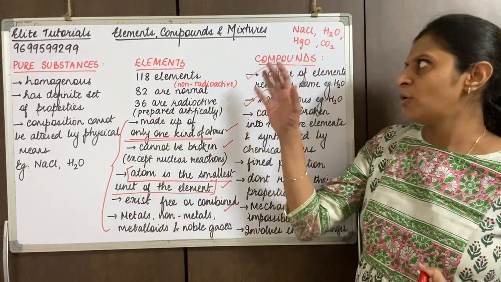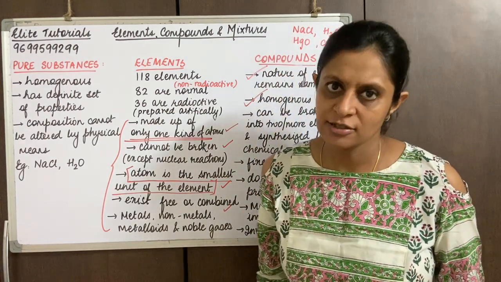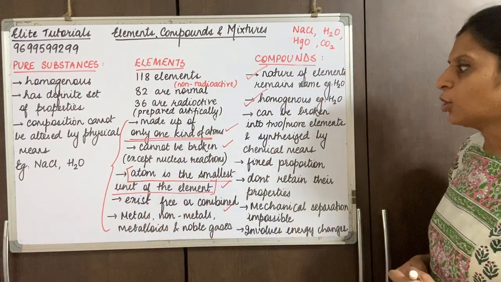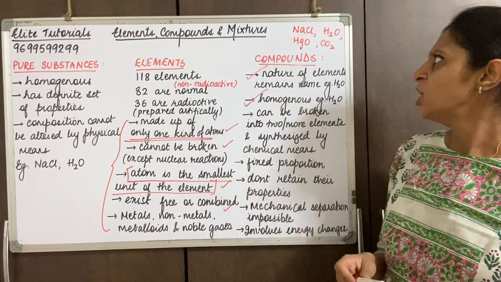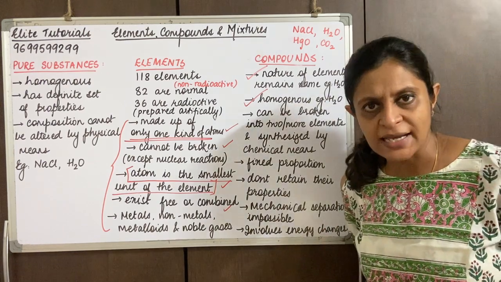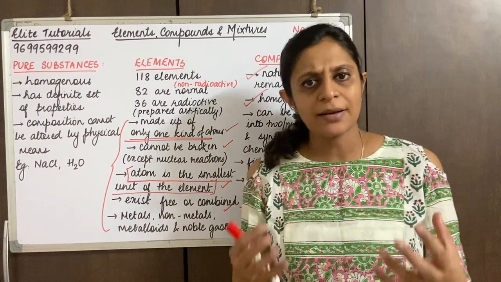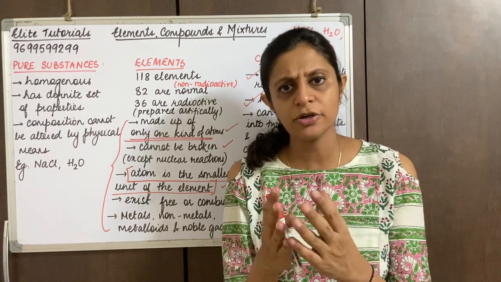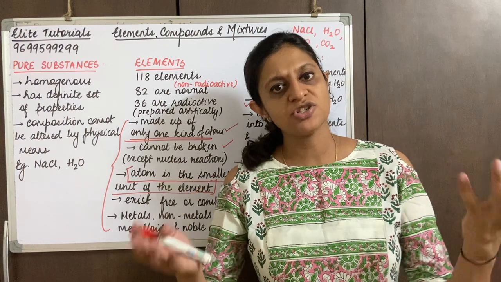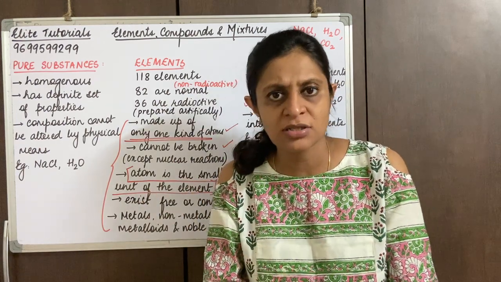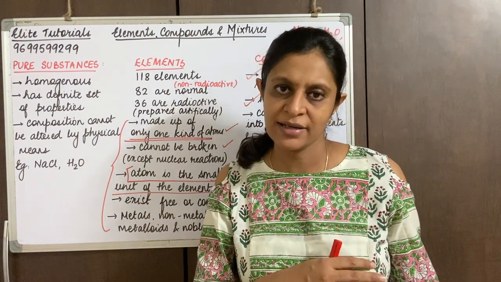So basically formation of a compound is a chemical change, right? Okay, I hope you've understood this. Okay, I give you another example. When we talk about mercuric oxide, from mercuric oxide we can get mercury and oxygen. But when mercury and oxygen are combined in a fixed ratio, we get mercuric oxide.